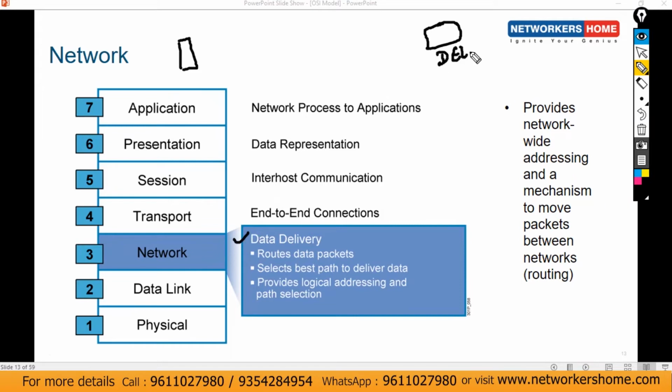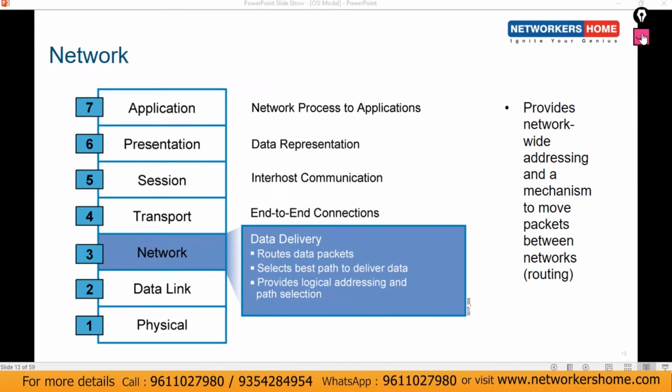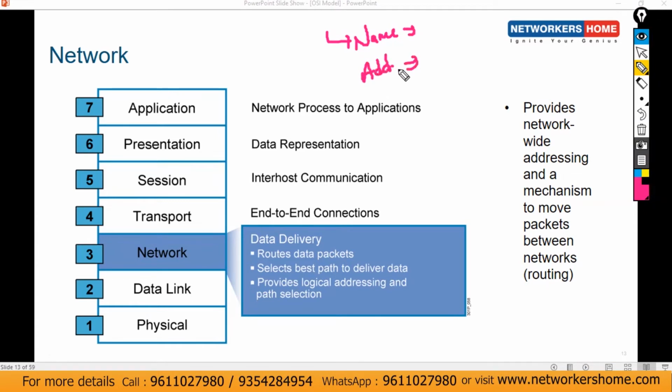First of all, if you have to send any parcel to Delhi, obviously we need an address. Without an address, you can't send any parcel there. In an address we need the name of the receiver, and then its permanent address.